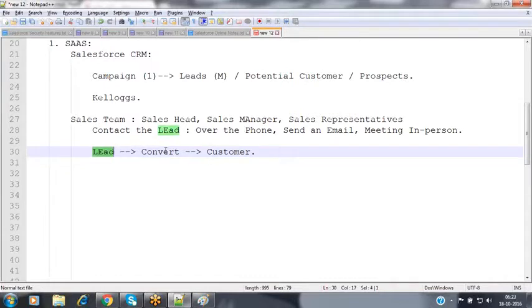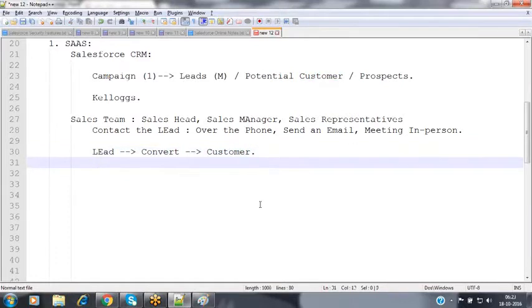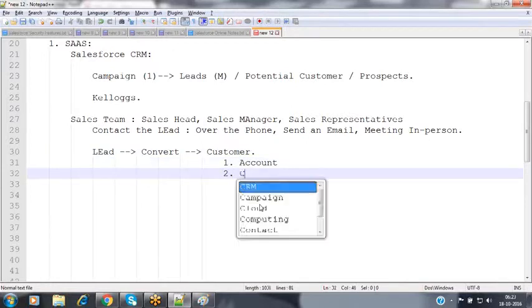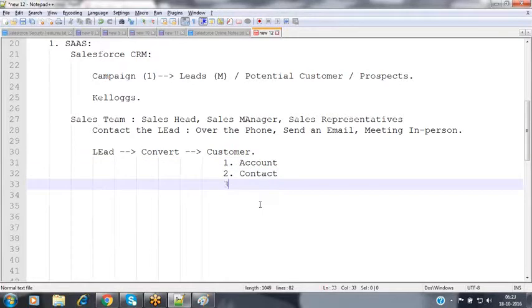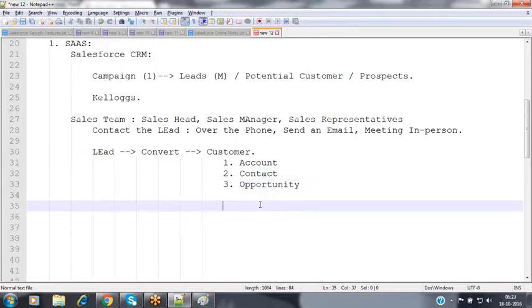Once the lead is ready to buy the product, then we are going to be converting that lead as a customer. Nothing but once the lead person is ready to buy the product, then we are going to be converting that lead as a customer. Whenever you are converting the lead as a customer, then Salesforce is generating three records for you. One is account record, second one is contact record, third one is opportunity record.